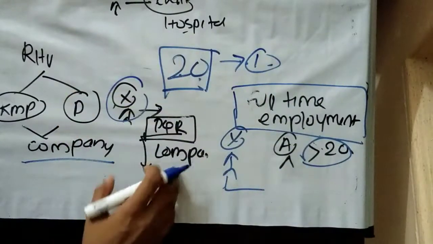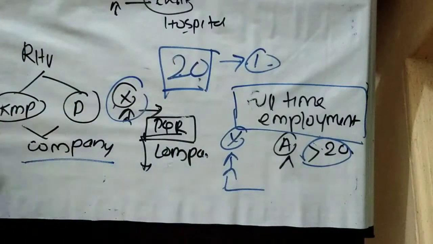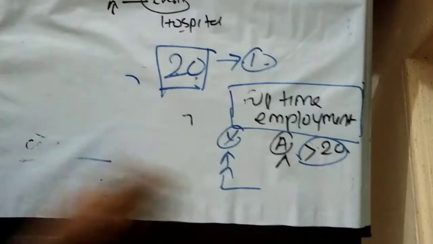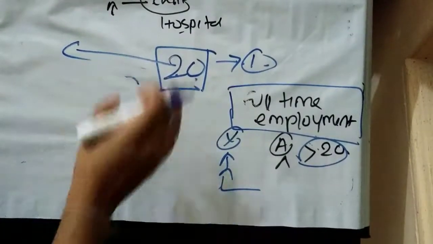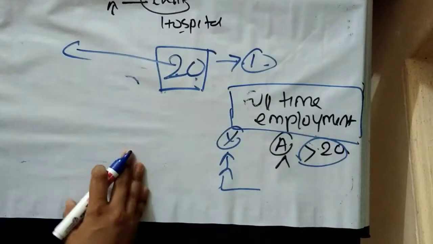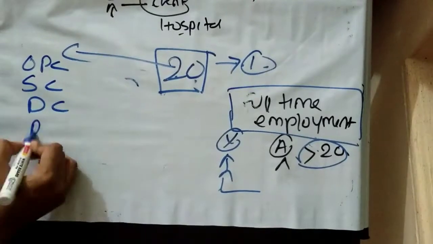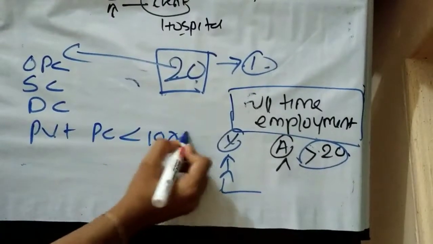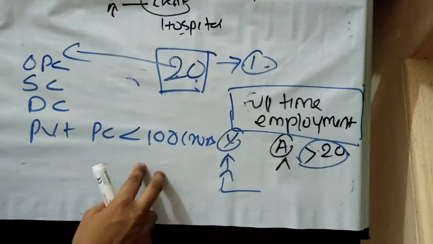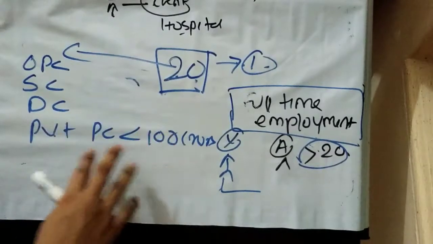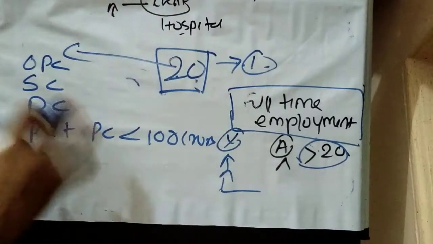But this limit of 20 is not inclusive of the following categories of company. Which are those companies? The limit of 20 is exclusive of the following categories of company: one person company, small company, dormant company, private company where the paid up share capital is less than 100 crore. Hope you got it. It's stating that the limit of 20 company audits is not applicable to the following categories of company.